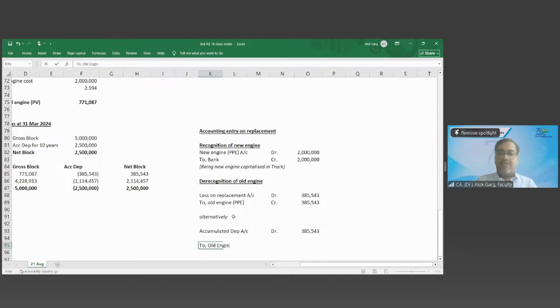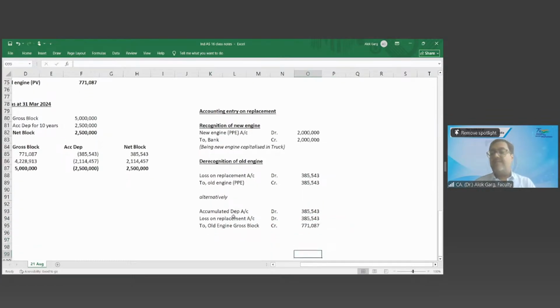Old engine gross block credit by what amount? 771,087. Loss on replacement account debit by what amount? Differential, this minus this. Is that clear?